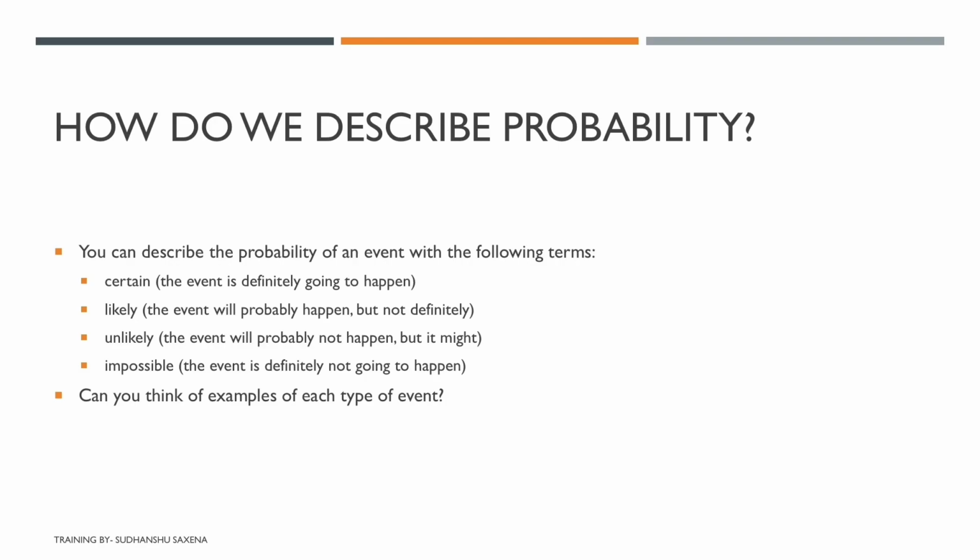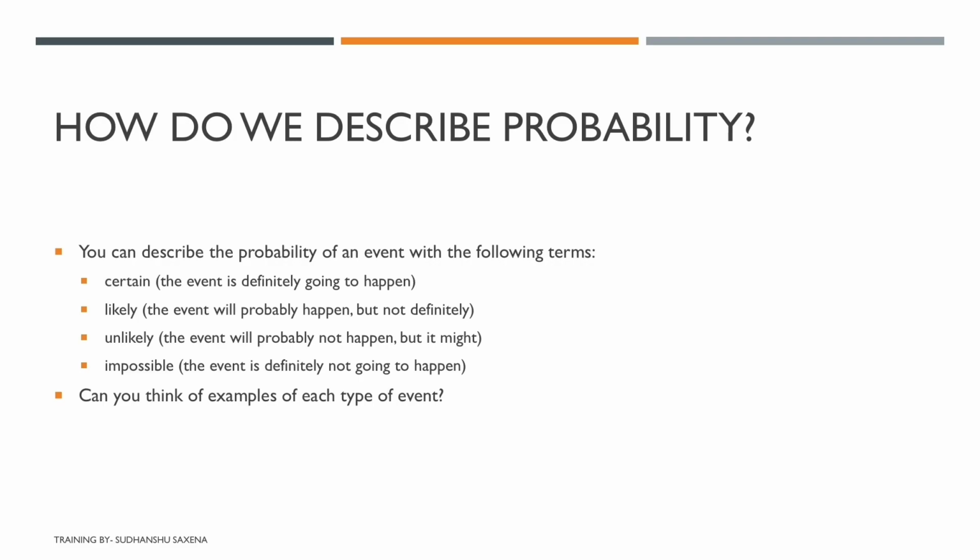We'll talk about how you measure probability later. Likely means something is likely to happen, probably will happen but not definitely. I would say that it is likely to rain this week, but I'm not definite. It may or may not happen, but there are higher chances that it may happen.